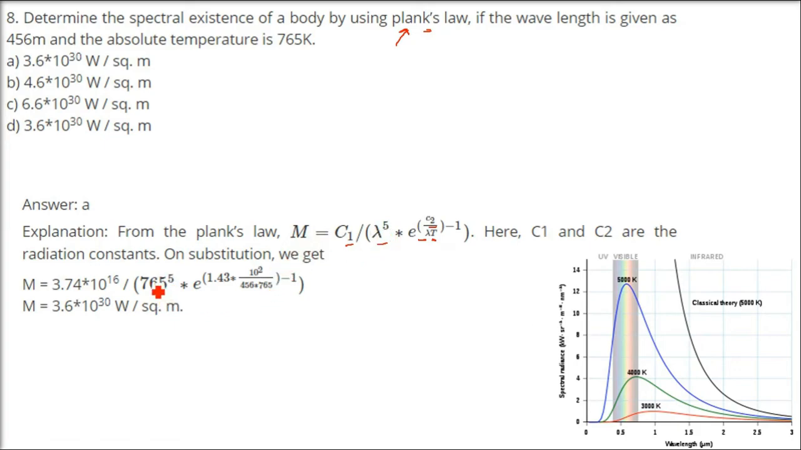There is a slight change I am going to do. 765 you are not going to write here; you are going to put 456 meter here because it is a lambda. So this M, which is the spectral excitance of a body using the Planck's law, will be 3.6 into 10 to the power 30 watt per square meter. These constants C1 and C2 are unknown to us, so don't worry about that. The answer is A.